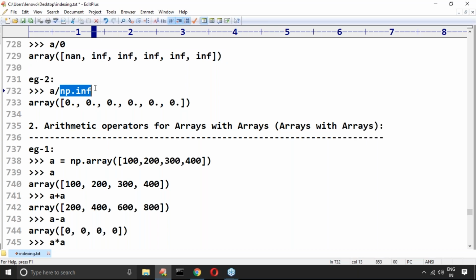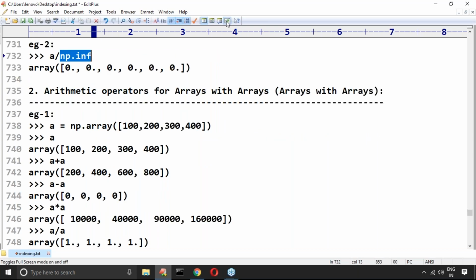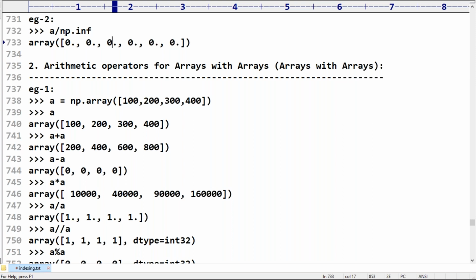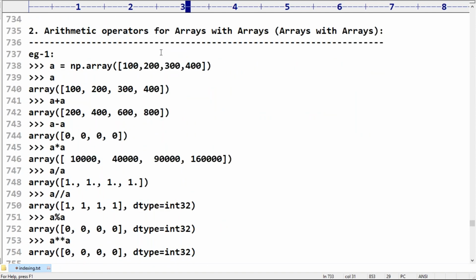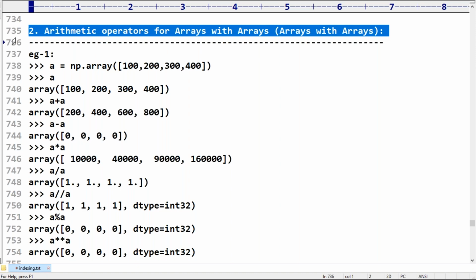Next, A by np dot inf. If I take np dot inf, like infinity, someone asked, sir, if I divide anything with infinity, what is the value? Yes, the value is always 0. Remember this one. If I divide anything with infinity, then the output is always going to be 0 only. Don't worry. This part is very important, sir.